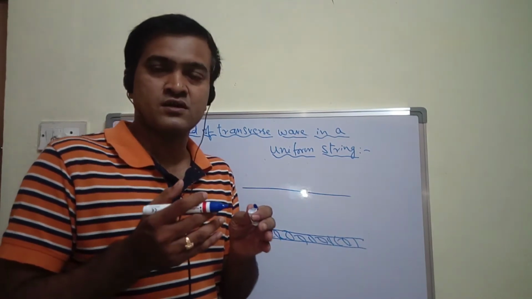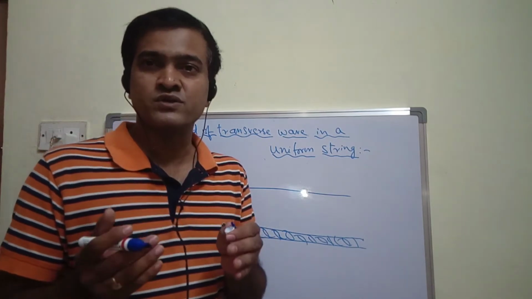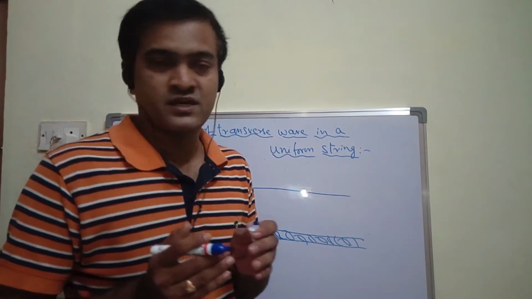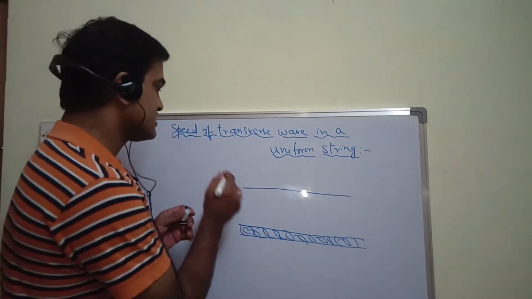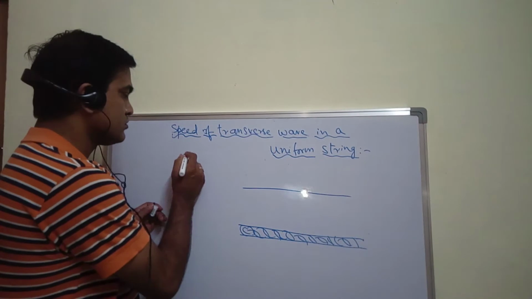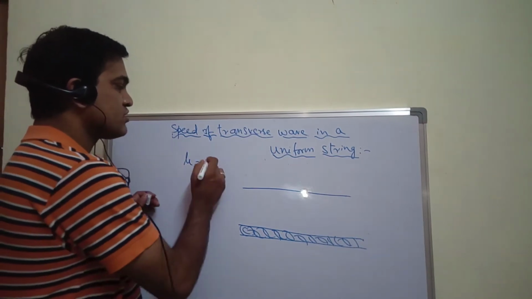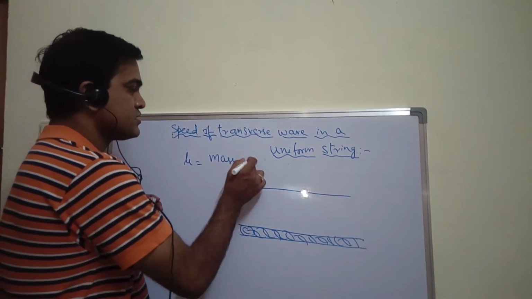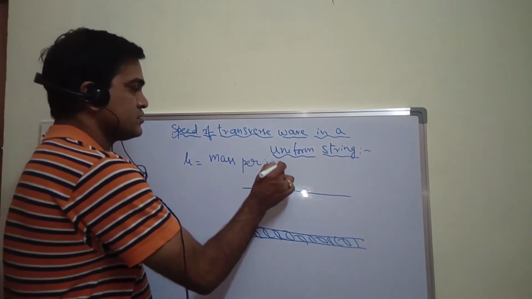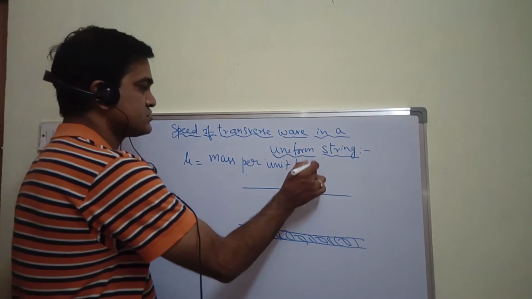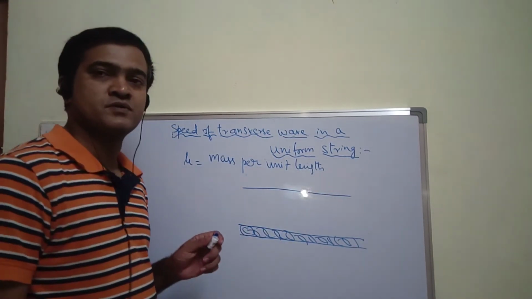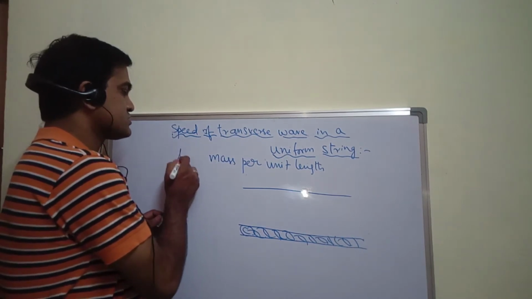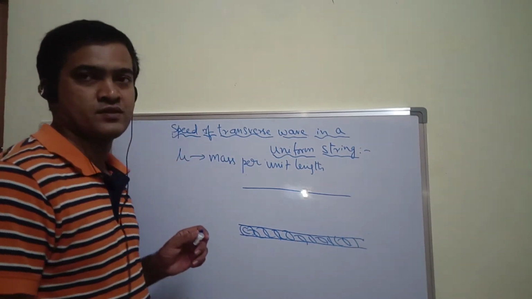You have another concept called mass per unit length, which we will call linear mass density. Let me show you the linear mass density. I will denote it with mu. Mu is nothing but mass per unit length.